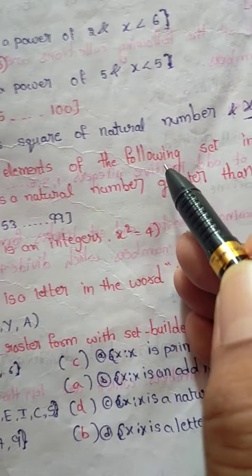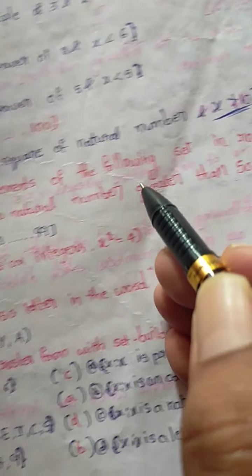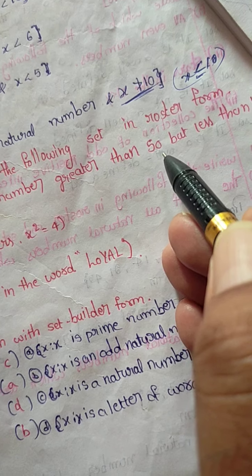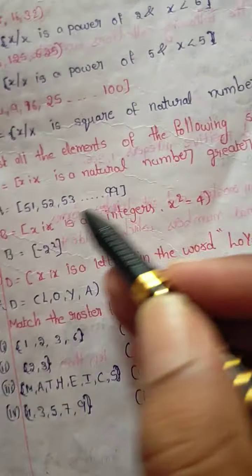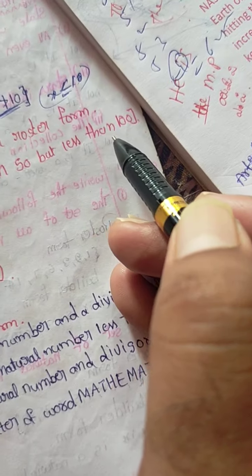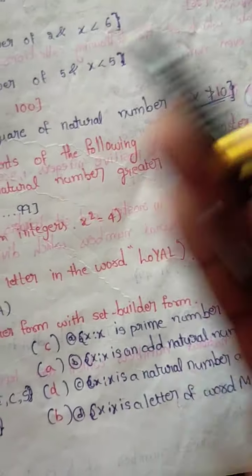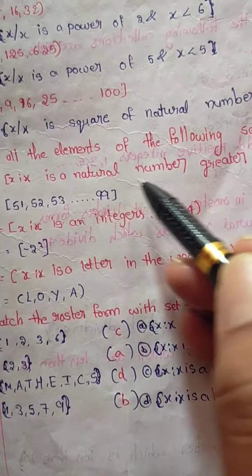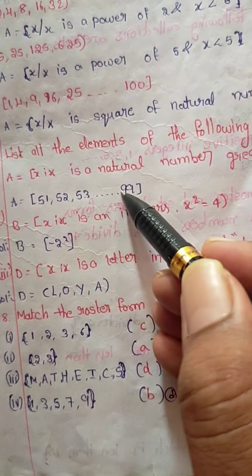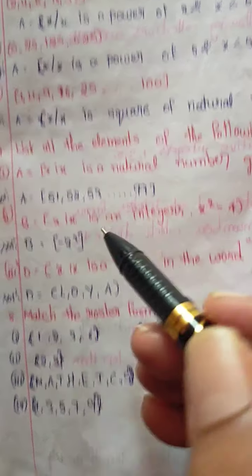List the elements of the following set in roster form. X is a natural number greater than 50 and less than 100: 51, 52, 53, up to 99. Less than 100 means below 100, so 99.